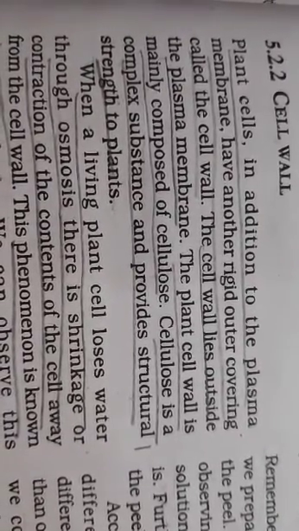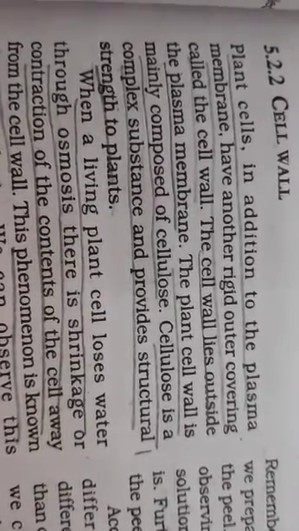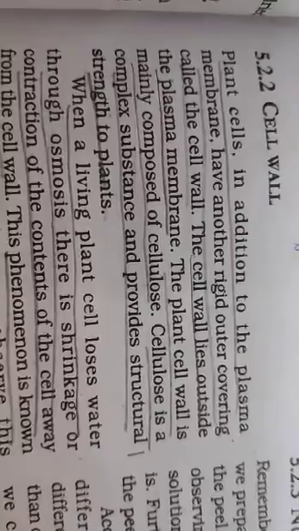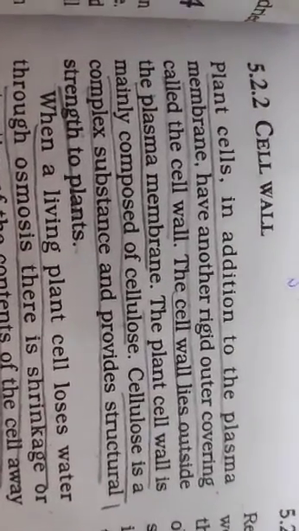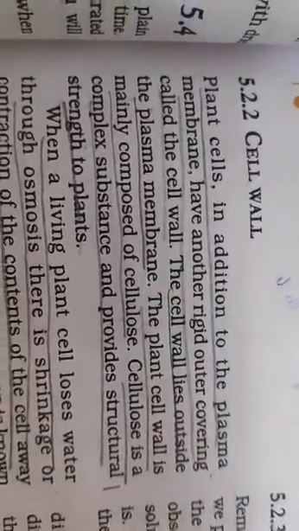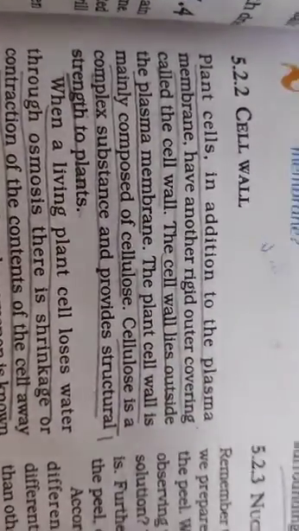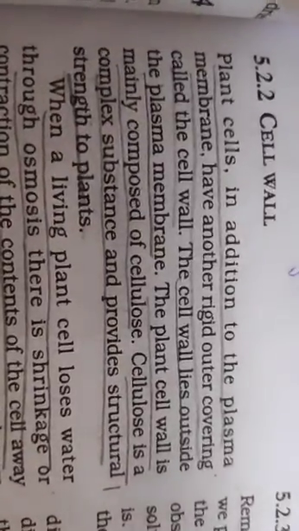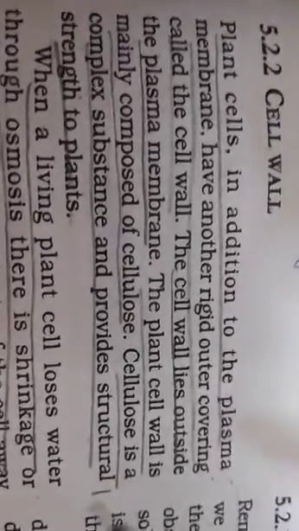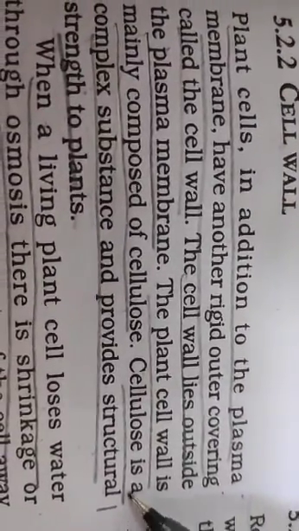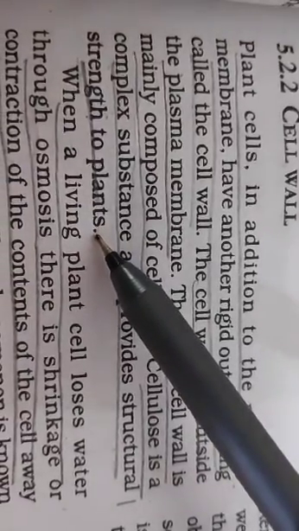This particular cell wall is found outside the plasma membrane, or rather you can say outside the cell membrane. So the cell wall in case of a plant is the outermost, followed by the plasma membrane or the cell membrane. This cell wall is made up of cellulose, which is a carbohydrate. It is called a complex carbohydrate. Cellulose is a complex carbohydrate, and that provides strength to the plant so that the plants may not